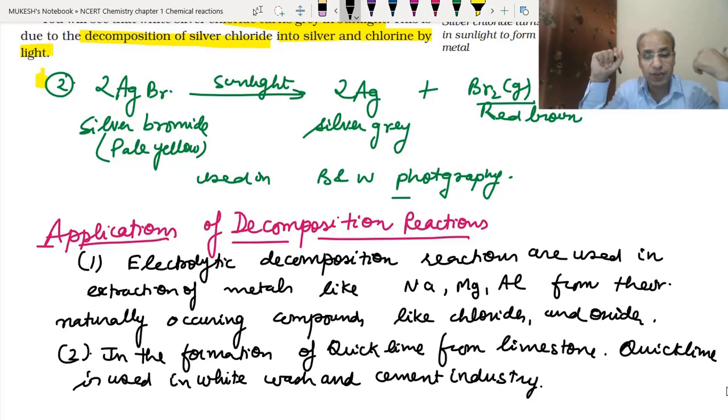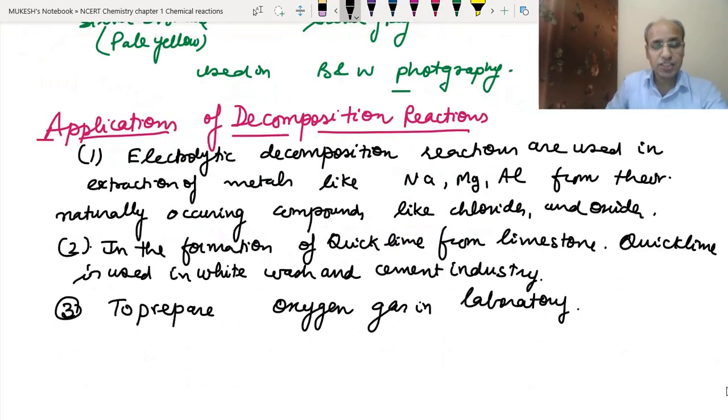So in cement it is a very good ingredient to make the cement tighter, to make the better grade, to solidify, as we discussed in the thermal decomposition. The second example, we use potassium chlorate, we heat that and oxygen gas is formed. That is the laboratory method of preparing oxygen gas. So we use these reactions to prepare oxygen gas in the laboratory.